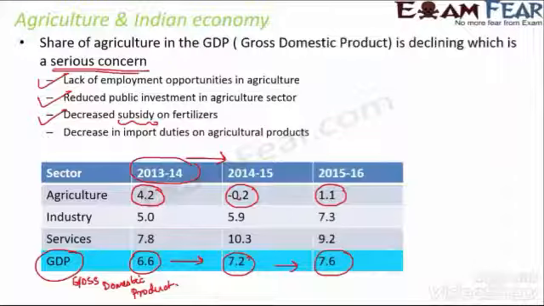Decrease in import duties on agricultural produce, right? As a result of all this, for a farmer, the cost of production is increasing because he has to buy fertilizers, insecticides, pesticides, irrigation techniques, and all of that. And the output that he is able to generate is not worth it, right? So basically, in simple words, we can say that today, agriculture in terms of economy is not in a good shape in India.